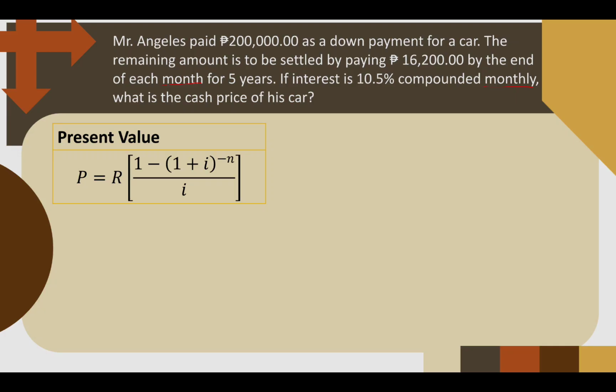So in our word problem, our R or the periodic payment will be 16,200 pesos. And then our i will be equal to rate over m. Our rate is 0.105, that's 10.5%, divided by monthly, that's 12.